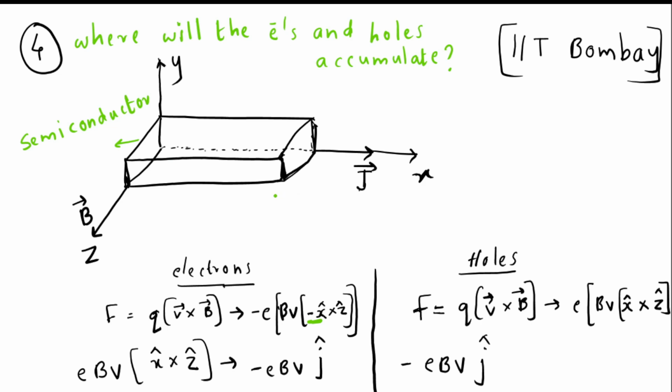So the next part of the question is, how do we distinguish between an N-type semiconductor and a P-type semiconductor using the Hall effect?